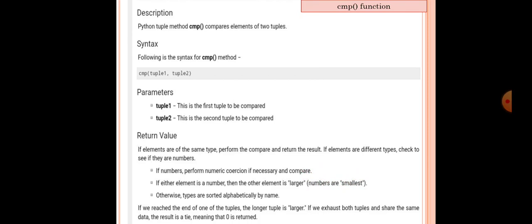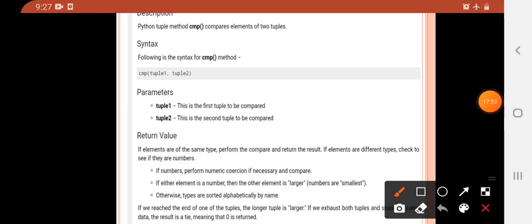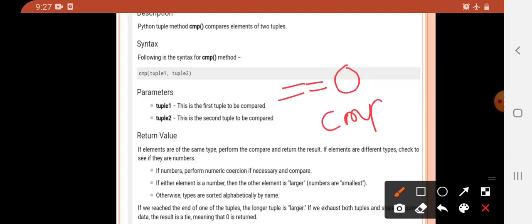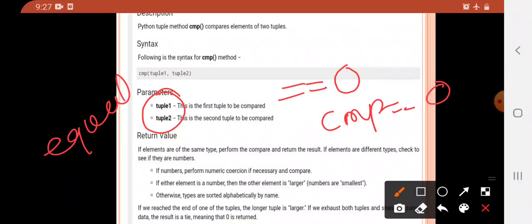So in both cases, if all elements of both tuples are the same, it will return 0. So if cmp results in 0, then we consider that both tuples are equal here, otherwise they will not be equal. So that is the final result of this cmp function.